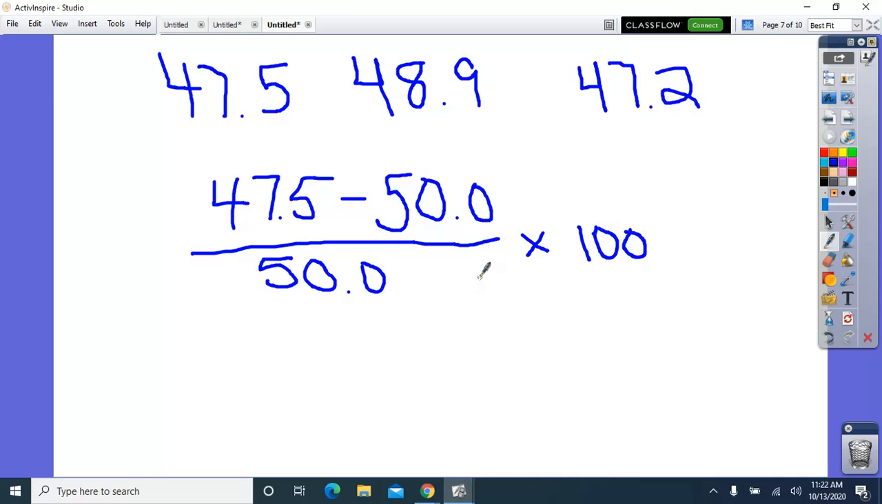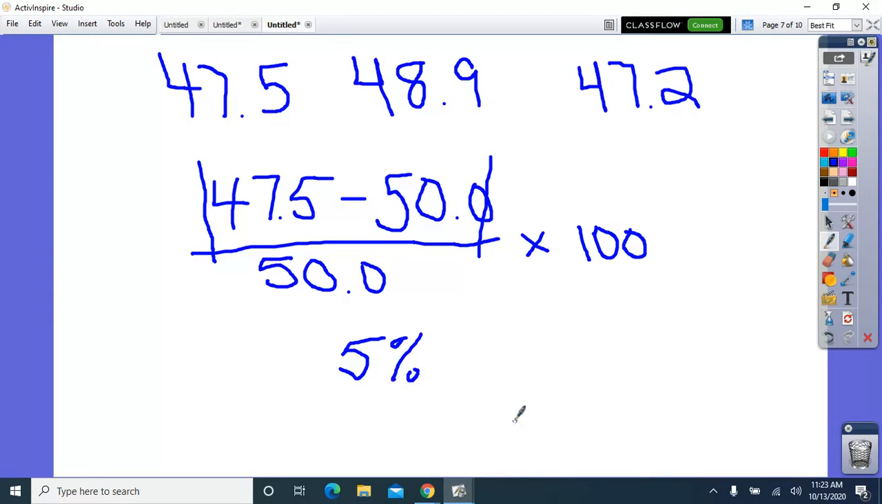Okay. So just a reminder, the formula for this is actually the absolute value of whatever's on top. So that means whenever I subtract 47.5 minus 50, I'm going to get negative 2.5. But because we don't have a negative percent, I'm going to take the absolute value. So as I move forward, I'm going to say positive 2.5, divided by 50 times 100, is going to give me 5%.